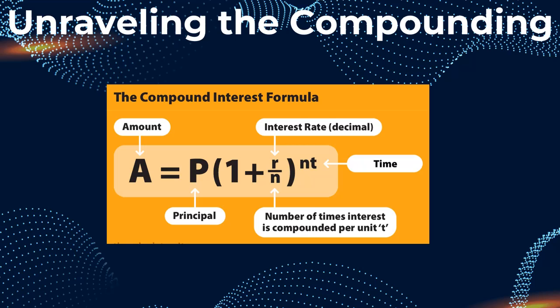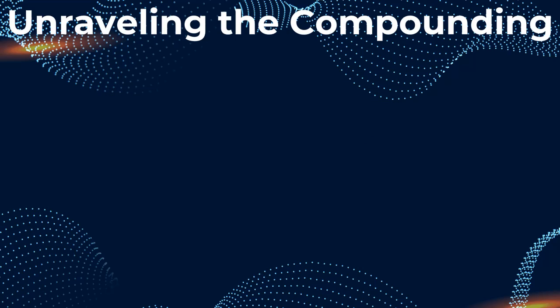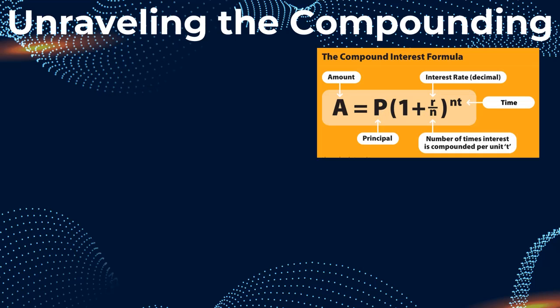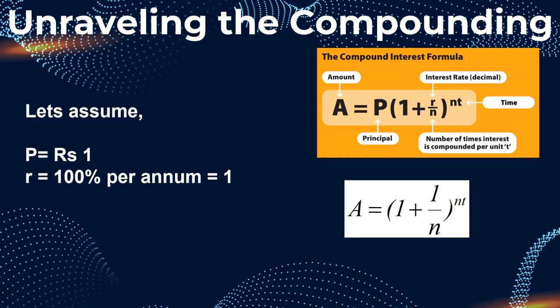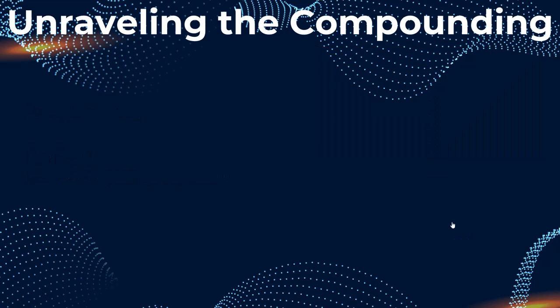Okay, so let's take this simple example. Suppose I assume the principal is just 1 rupee for the simple calculation, and the rate of interest is 100%. That means every year it is doubling. Today it is 1 rupee. Next year you will get 100% interest, so it will become 2 rupees. Okay, so our formula comes out in this simplified format. R will become 1, N remains. So now let's evaluate for different breaking of the compounding.